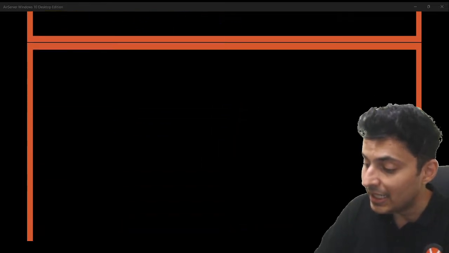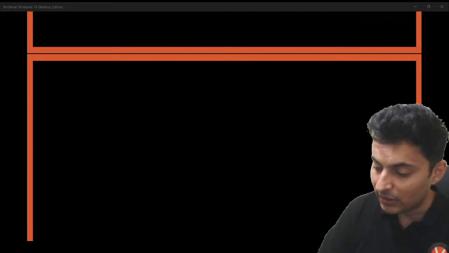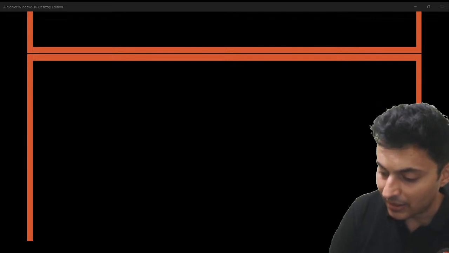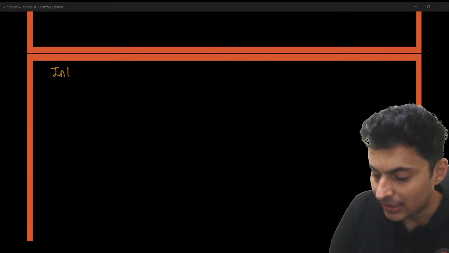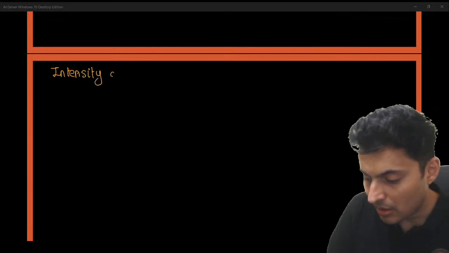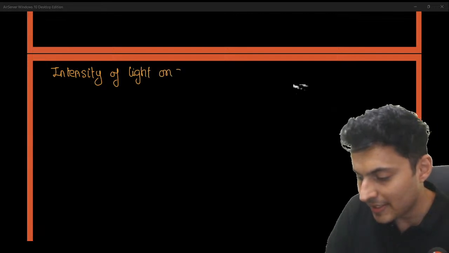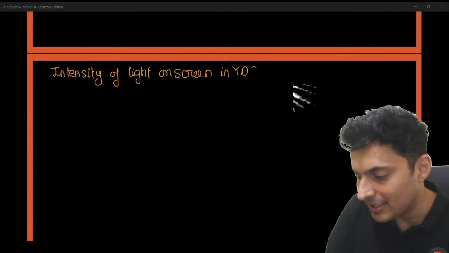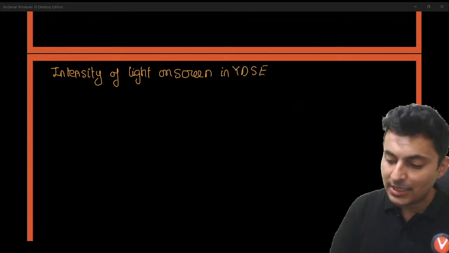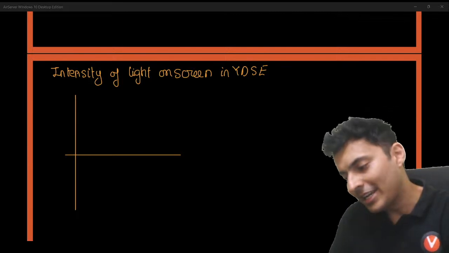Next thing is the intensity of the light on the screen. How does the intensity of light on the screen in Young's double slit experiment vary? This graph is usually drawn at 90 degrees.